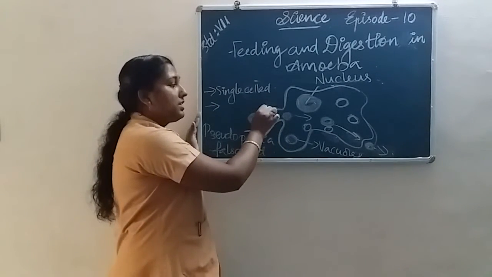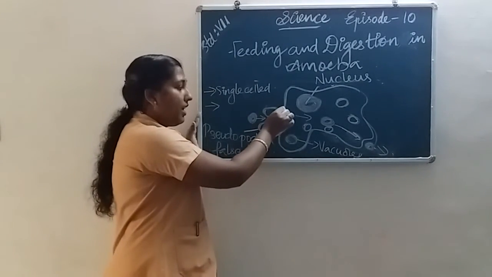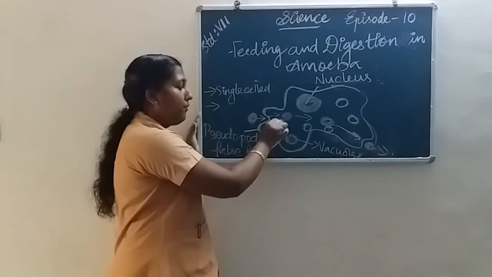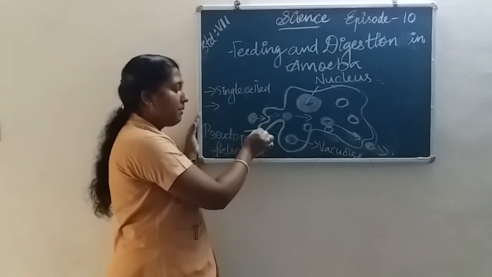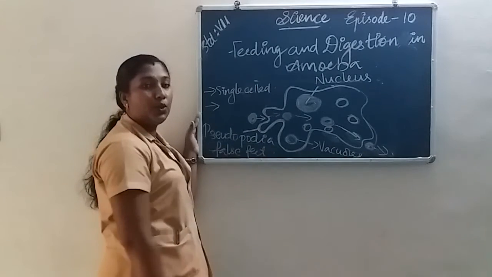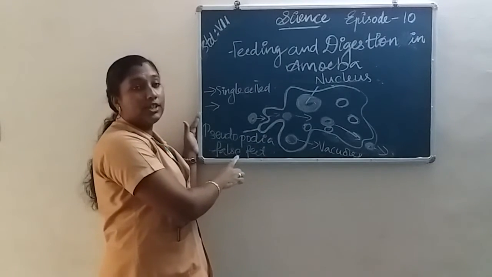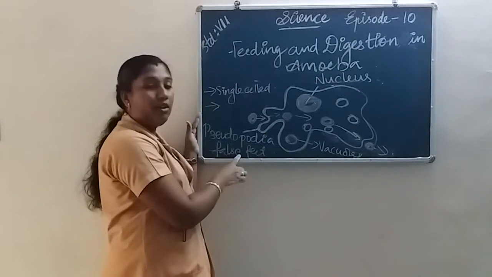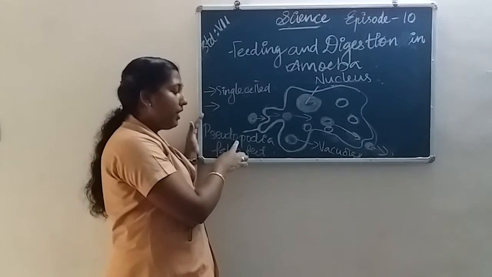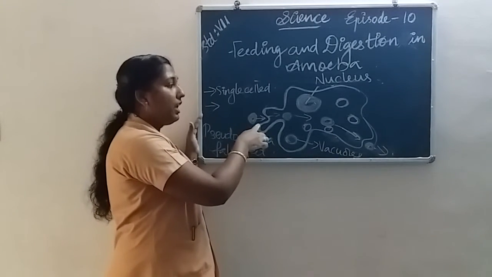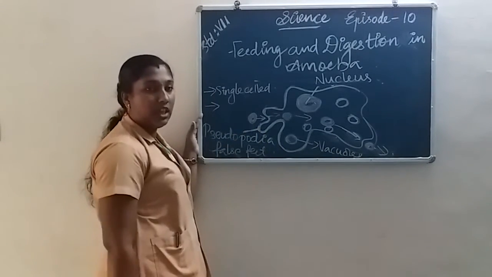Then it pushes out one or more finger-like projections. These finger-like projections are called pseudopodia or false feet. The pseudopodia help the amoeba for the movement and capturing the food.